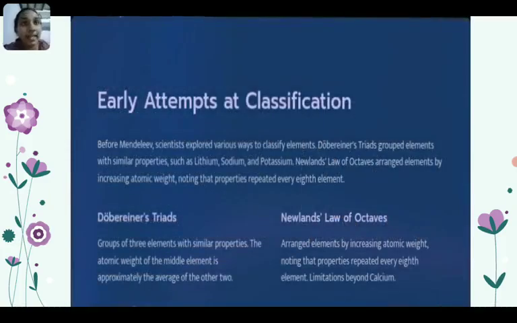Early atomic classification. Before Mendeleev, scientists explored various ways to classify elements. Dobereiner's triads grouped elements with similar properties such as lithium, sodium, and potassium. Dobereiner's triads are based on the atomic weight of three elements; it compares the two outer elements with the middle element. In Newlands' law of octaves, elements were arranged in increasing order of atomic weight, and the properties repeat after the 8th element.